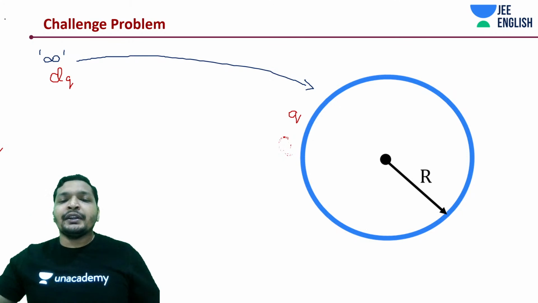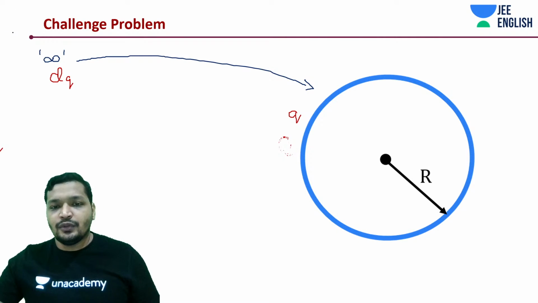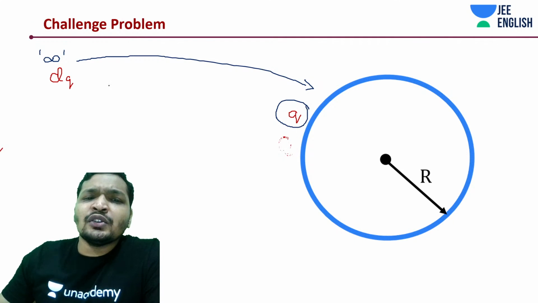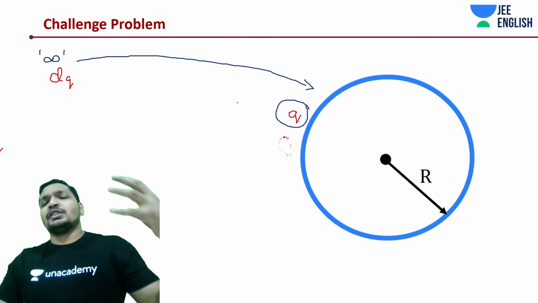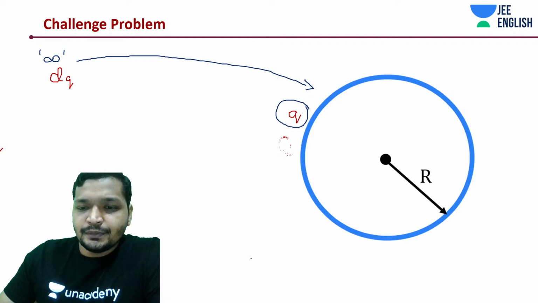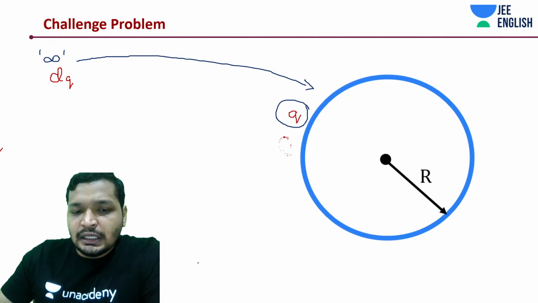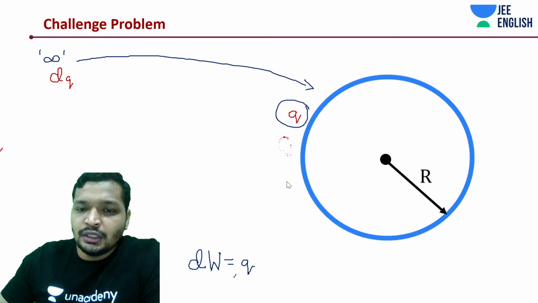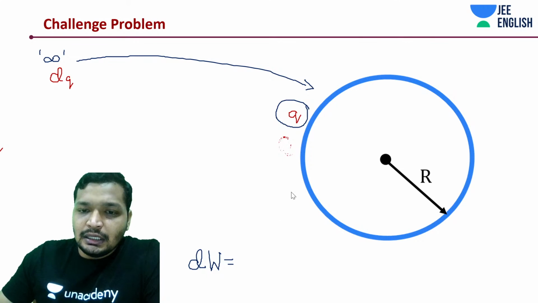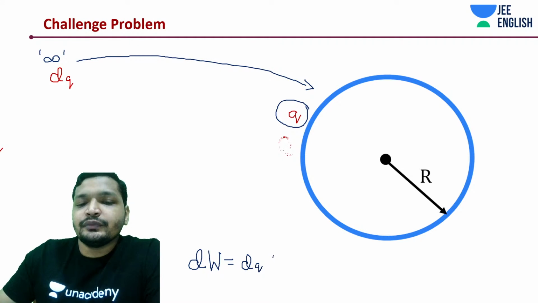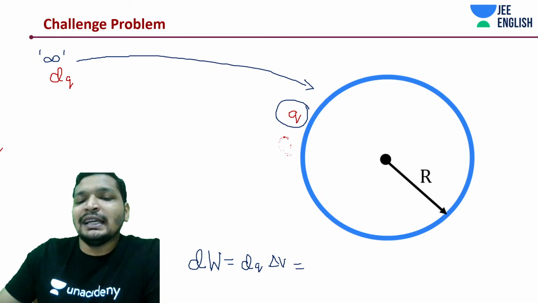And at some point it is like q. Okay. At some point it is like q. So what is the work done to bring this dq charge when there was q charge on the sphere? That would be how much dW, the work done by us? It is going to be dq times delta v. What is delta v in this case?